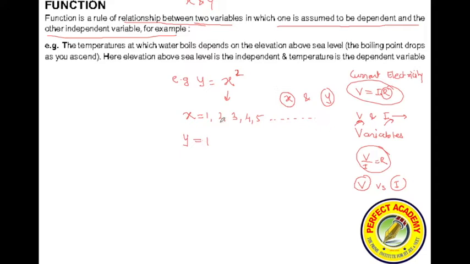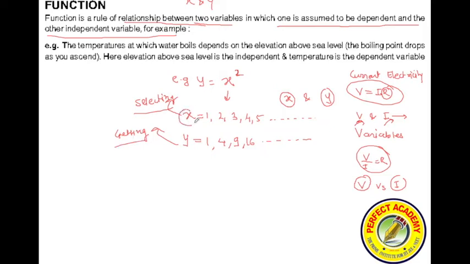Then put x is equal to 2, 2 square is 4, 3 square is 9, 4 square is 16, etc. So in this case we are selecting the x value and we are getting the y value. On selection of x value we get the y value.